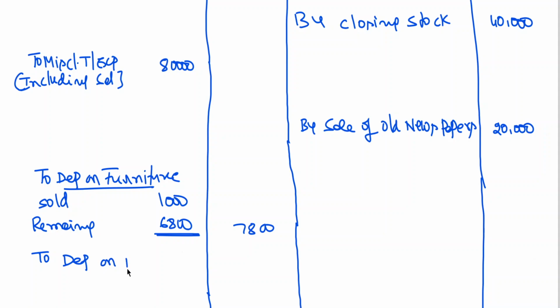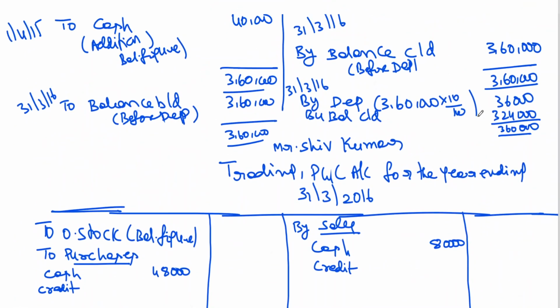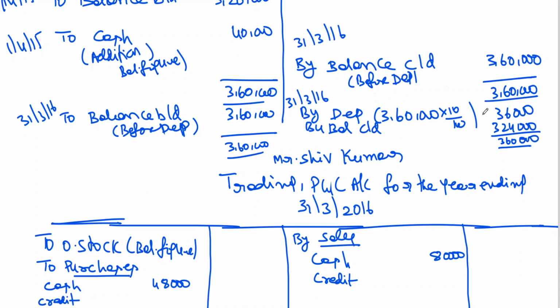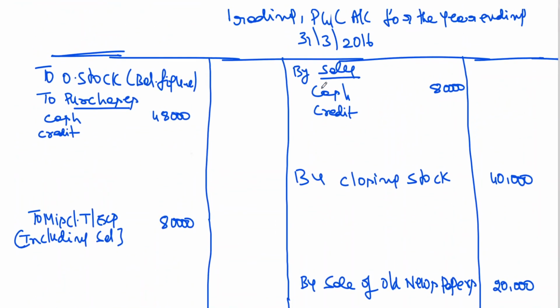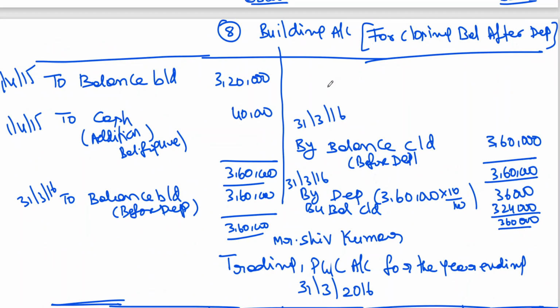Depreciation on building, which I've calculated, is coming to 36,000. Depreciation on building 36,000, clear. These two things I have taken. And I'm also having loss on sale of furniture. These things I was able to get through which account? Furniture account, furniture and building account.